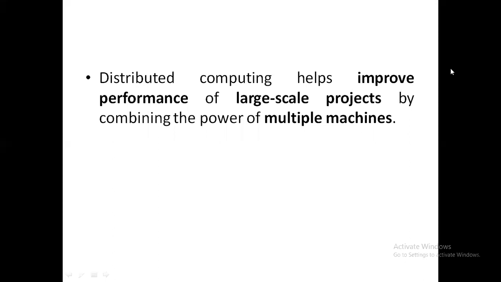Till now what we have discussed: cloud computing definition, advantages and disadvantages. Next is what is distributed computing. An example for distributed computing: we all know we play different online games. One person is playing against another person. Those two persons are not at the same location. They will be in different locations. That is one of the best examples for distributed computing. Everything is not at one place. They are connected through the internet for playing a game.